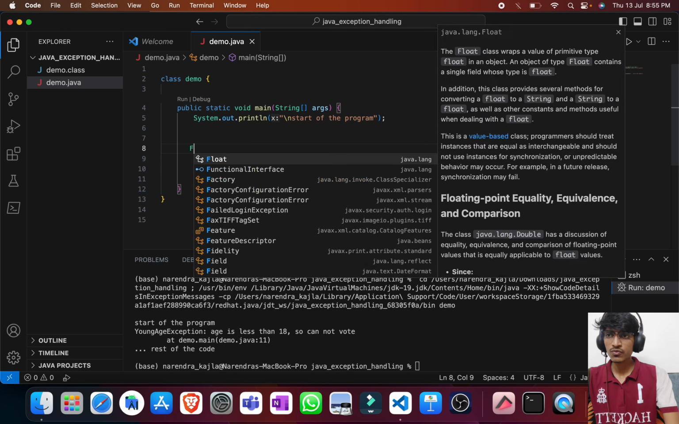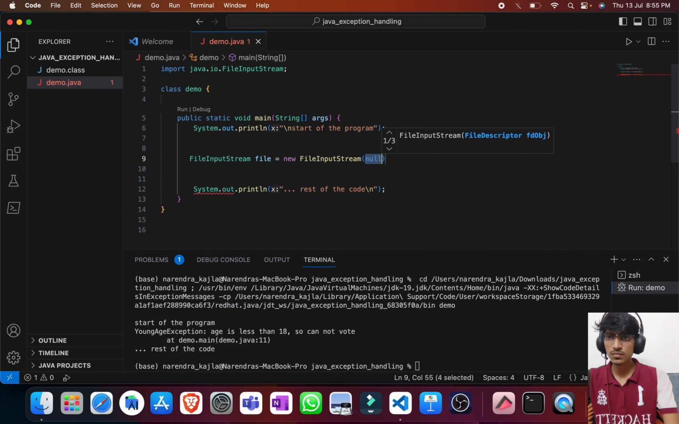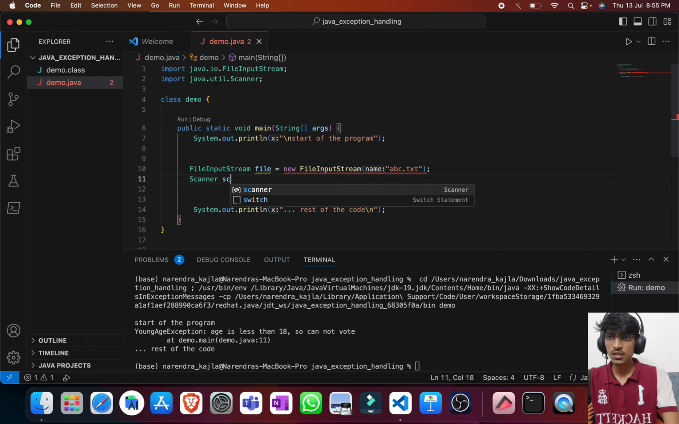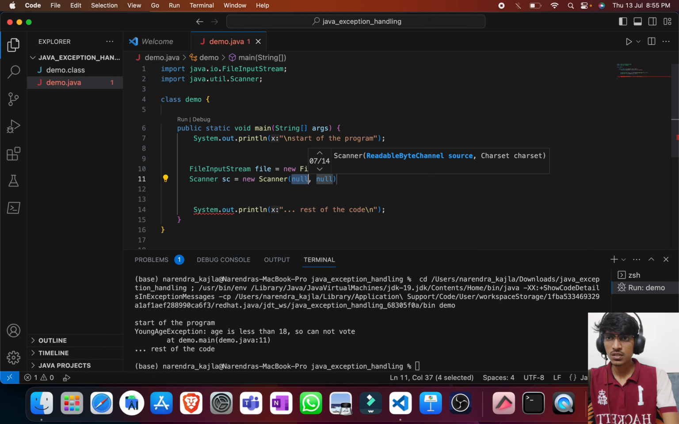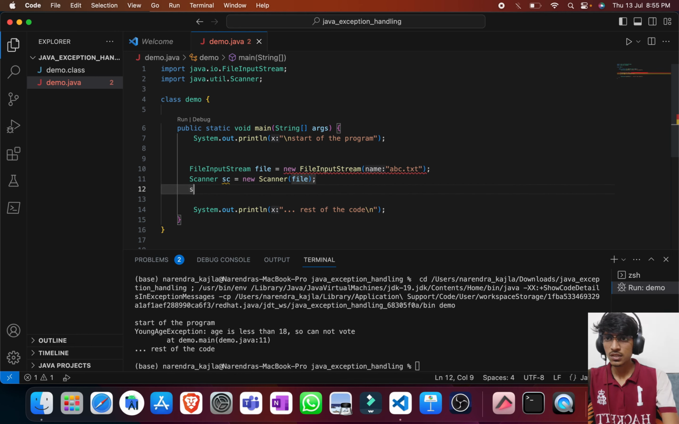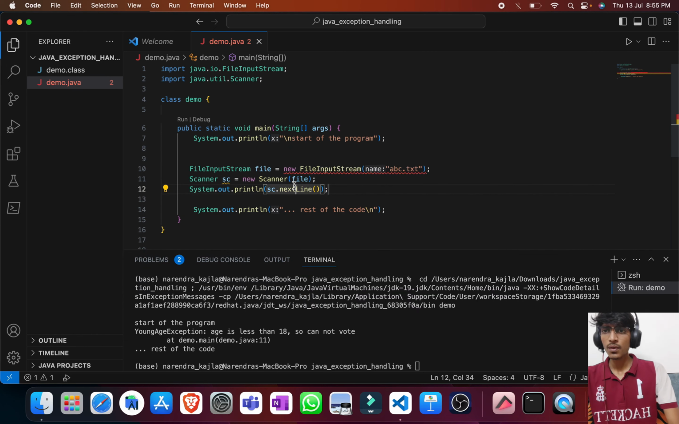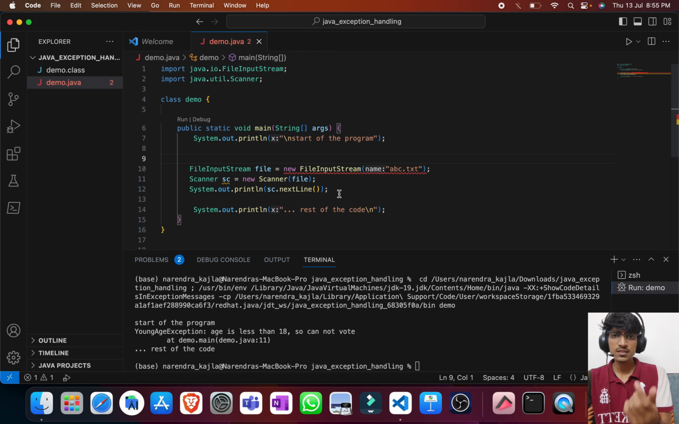So let's say I have a FileInputStream, let's say abc.txt, then I'll use Scanner sc equals new Scanner, and I'll put the file inside here. Okay, and let me print sc.nextLine. So this is the code I'm writing to read the data from the abc.txt file. So first of all, as this falls under the checked exceptions, it will not allow our program to get compiled. So let us see.